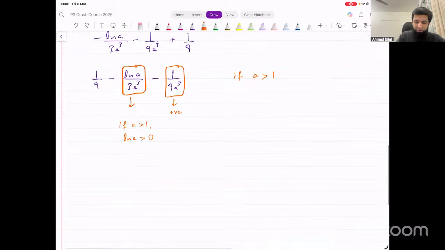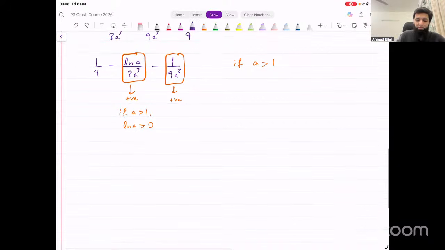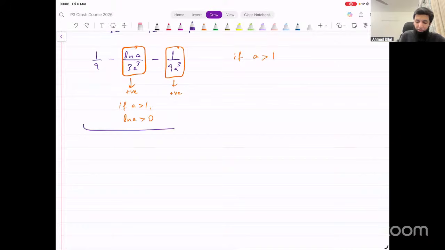And if this is positive, this fraction is also positive. So you're subtracting some positive numbers from 1 over 9. So that shows you that this integral, this whole thing, is less than 1 over 9, right? You're subtracting something from 1 over 9, so the result that you would get would be less than 1 over 9. Does that make sense?